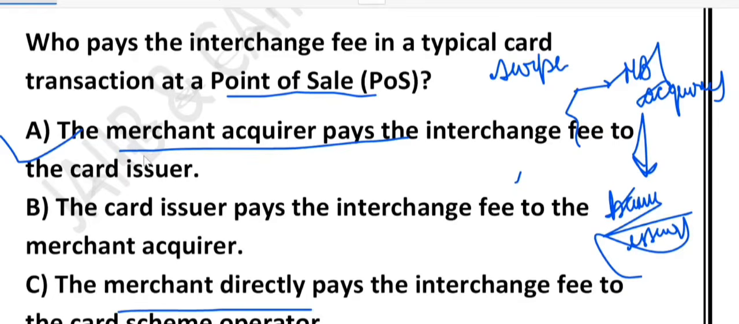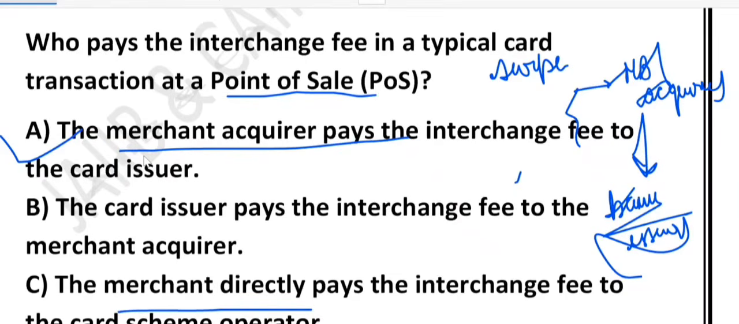You can think of it like this. The acquirer, the merchant bank, is saying to the issuer, thank you for letting your customer use the card, here is your service fee. The service fee is paid to the issuer. Yes, this one is correct.